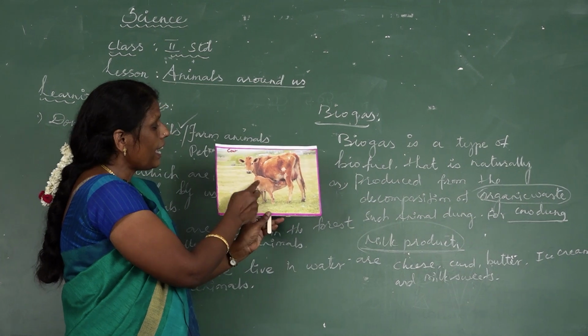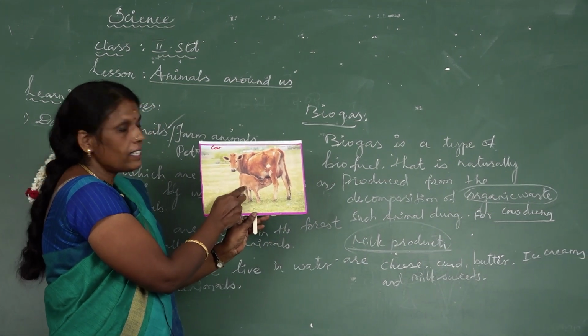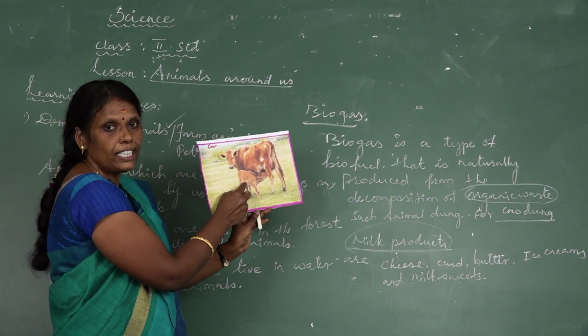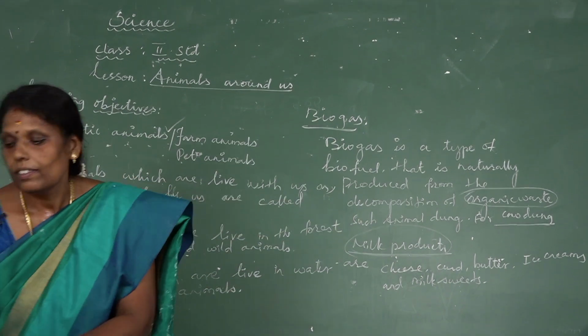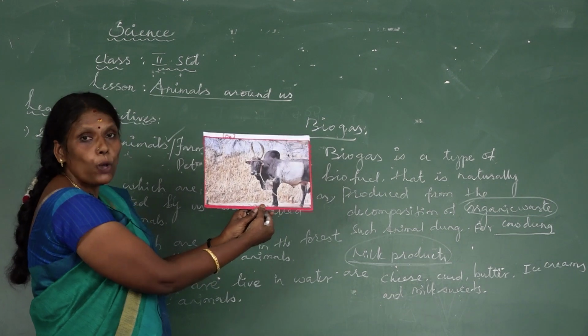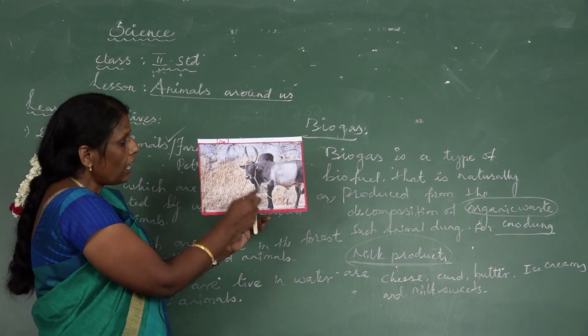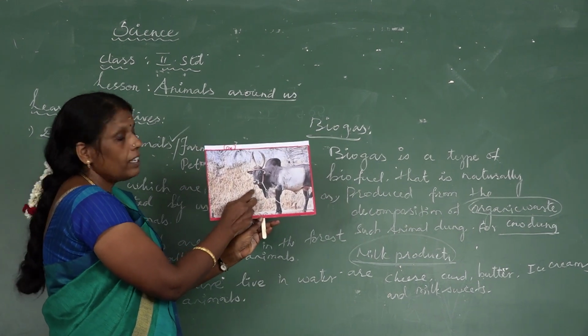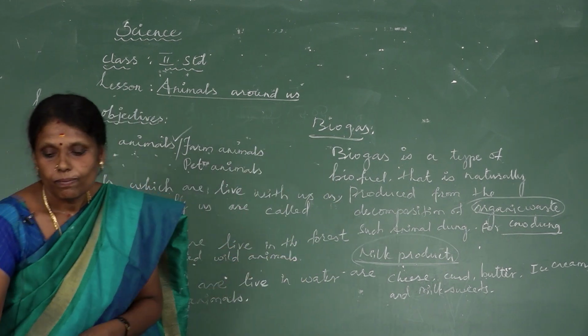It lives in a shed. Its young one is called a calf. I understand. It is the ox. It helps to plow the field. It also lives in the shed. Its young one is called a calf.